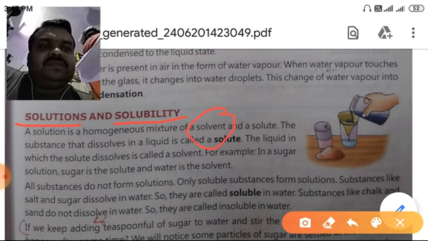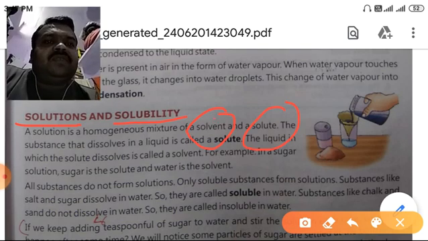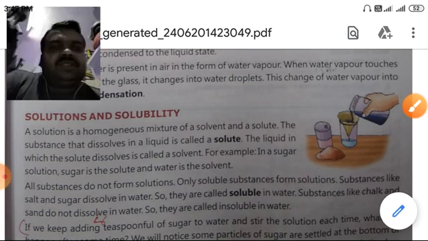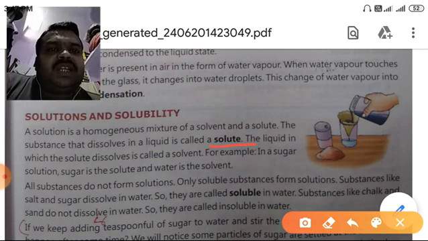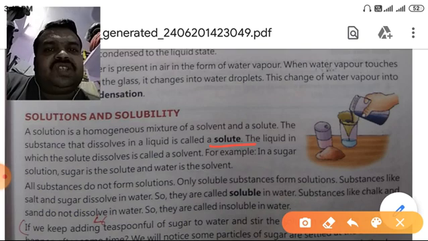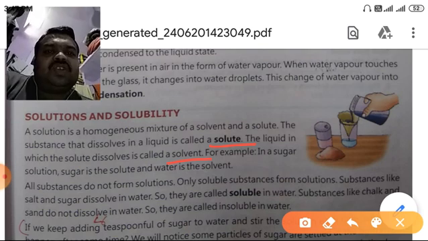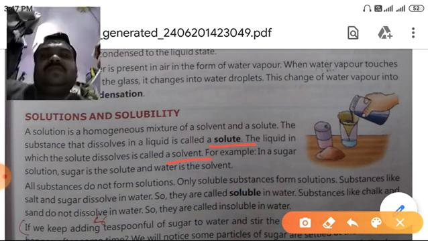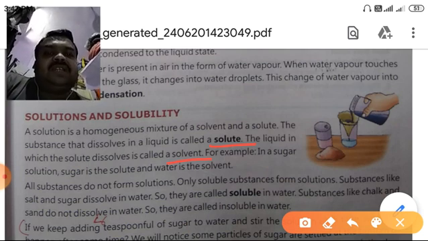Solvent means as you are dissolving sugar in the water, then water will be the solvent and the sugar will be solute. Okay, the substance that dissolve in a liquid, underline this word solute. Substance that dissolve in a liquid is called a solute. The liquid in which the solute dissolved is called a solvent. Underline this word also. For example, in a sugar solution, sugar is solute and the water is solvent. Same as in the solution of salt. Salt is solute and water is solvent.